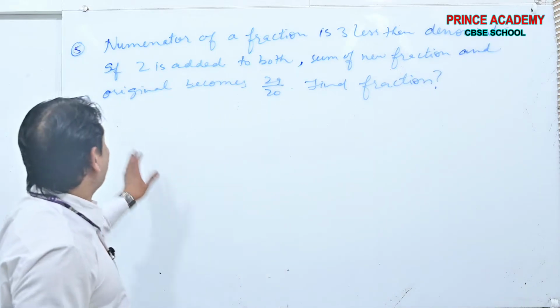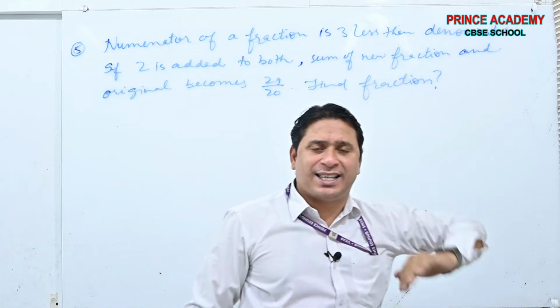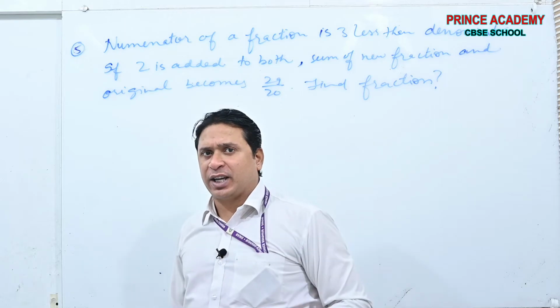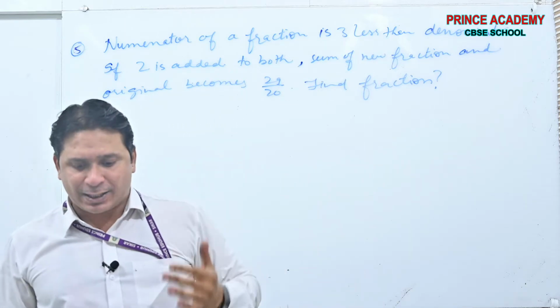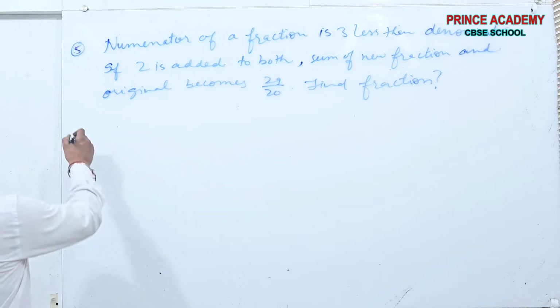See beta, what is the question here? Numerator of a fraction is 3 less than the denominator. You know what is a fraction? x by y. See, I am going to start the question because it is very simple.